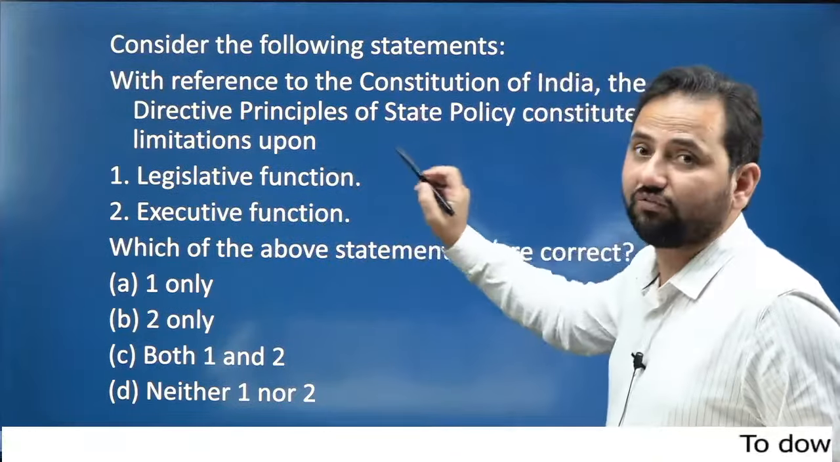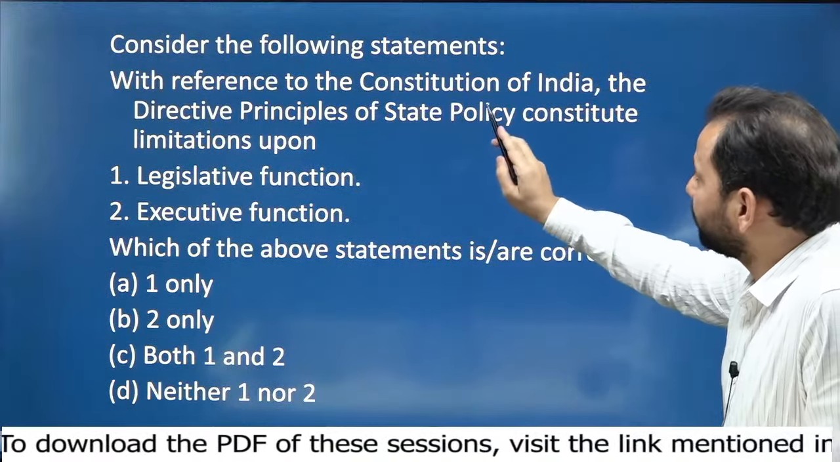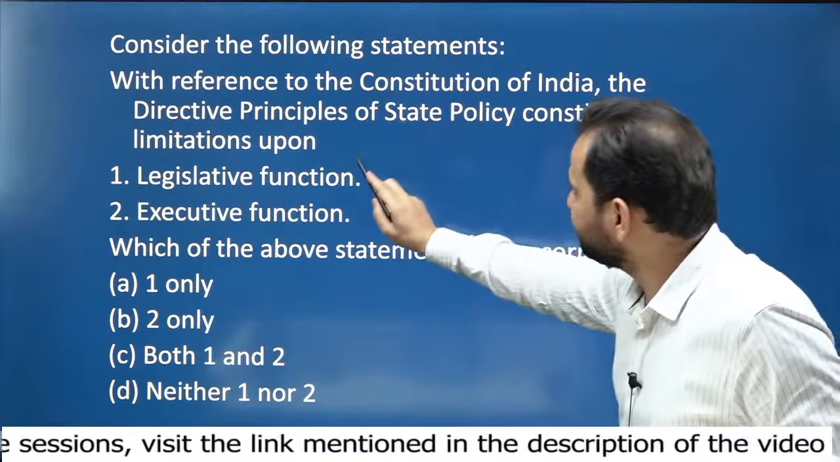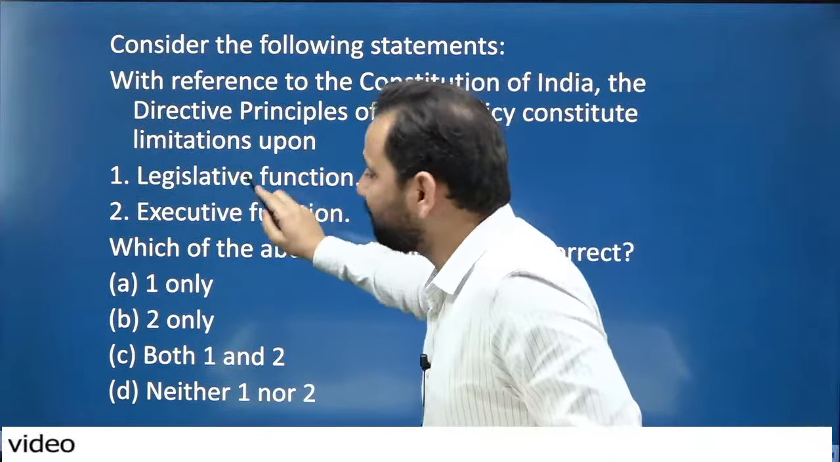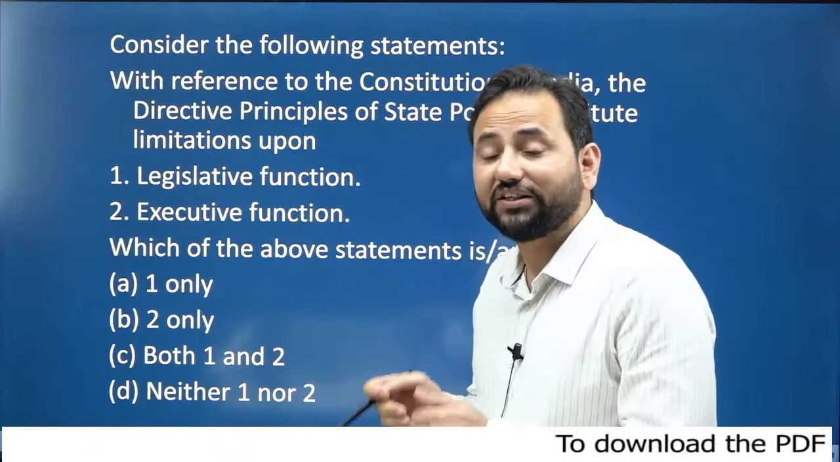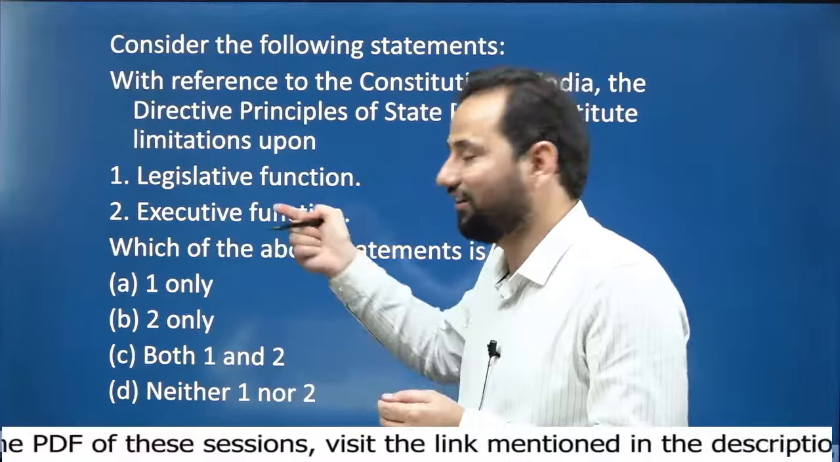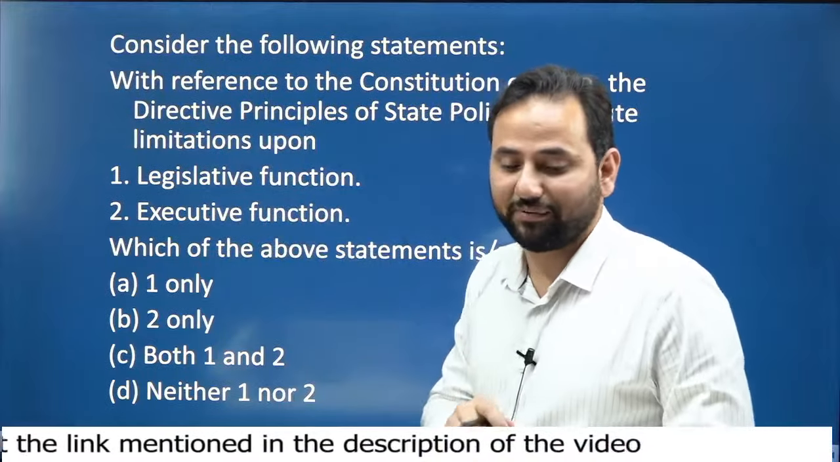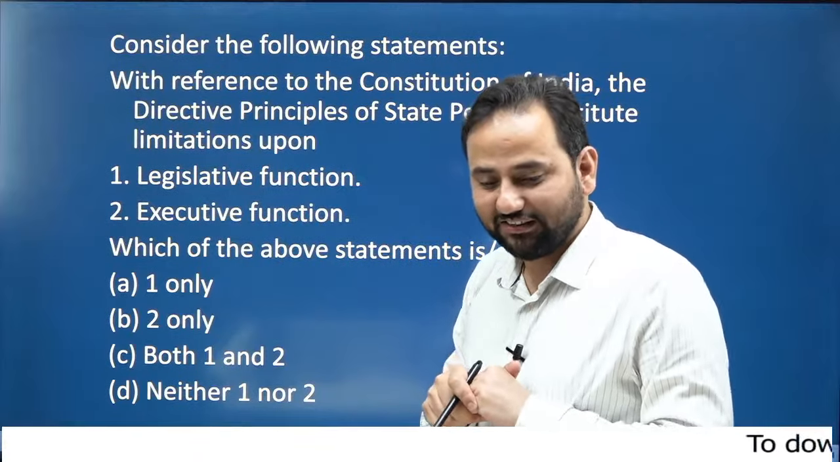See the demand of the question. What is this question all about? It is asking about, with reference to the Constitution of India, the directive principles of state policy constitute limitations upon which among the following? Limitations upon. So there is no limitation, because this DPSP is not justiciable. So the answer would be, now I am coming to the right answer.